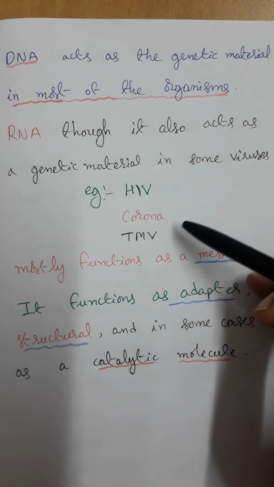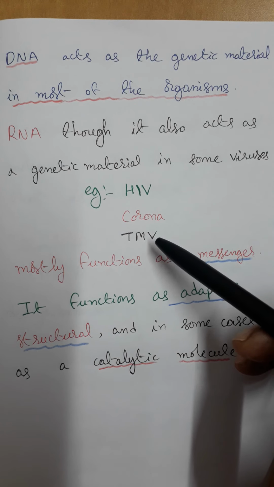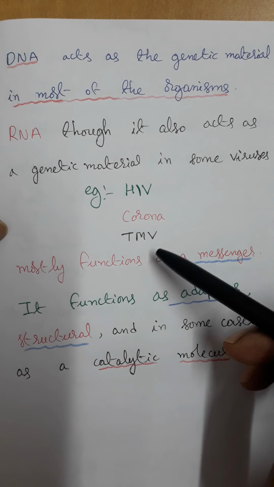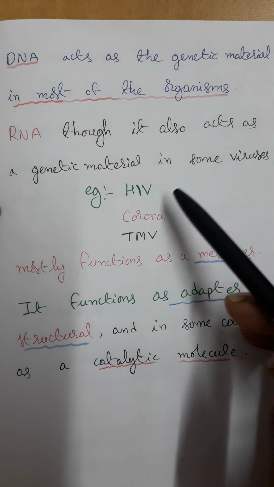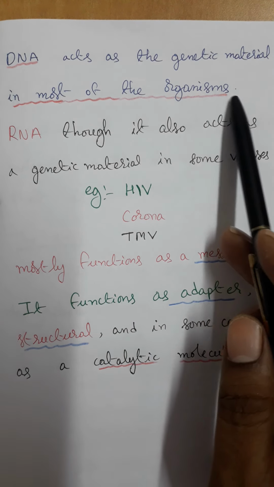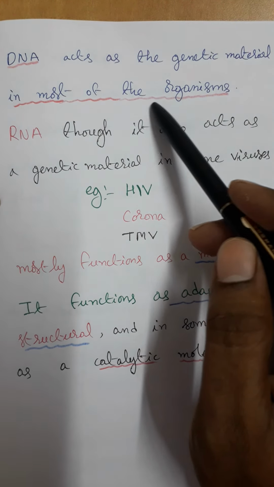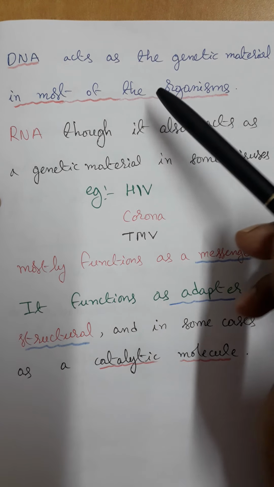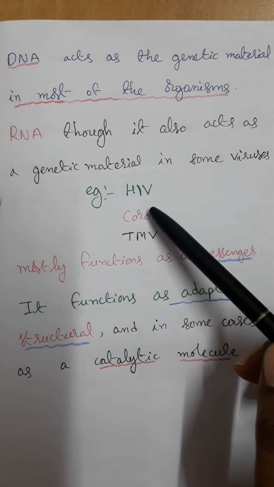RNA in coronavirus. And tobacco mosaic virus, we have already learned about the structure of tobacco mosaic virus in first PUC. In tobacco mosaic virus, RNA acts as a genetic material. So RNA also acts as a genetic material in some viruses, whereas in most of the organisms, DNA acts as a genetic material. It must be remembered, important from an objective point of view. In most of the living organisms, DNA acts as a genetic material. In some viruses, RNA acts as a genetic material.